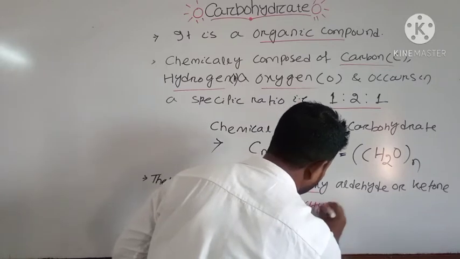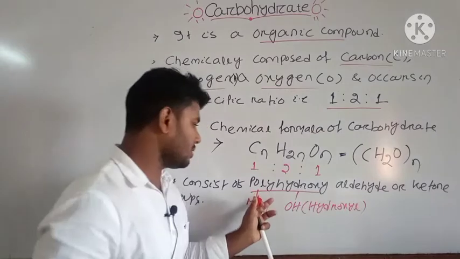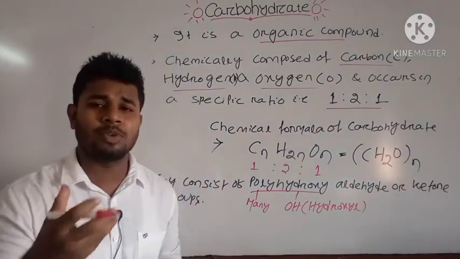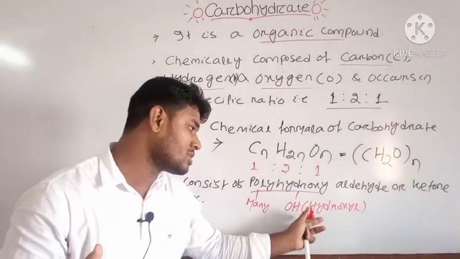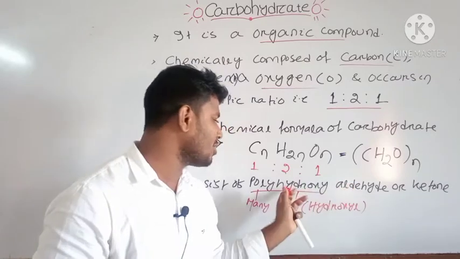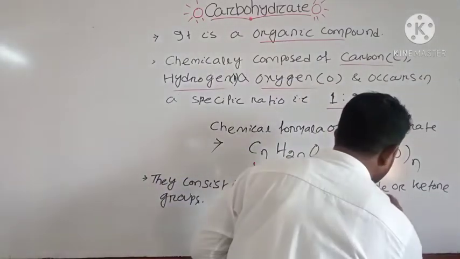That is nothing, it is your hydroxyl group. Carbohydrates are made up of polyhydroxy units. They are having most of your hydroxyl units, that is OH. And if they are having the aldehyde, they are known as polyhydroxy aldehyde. And the formula for aldehyde is CHO.